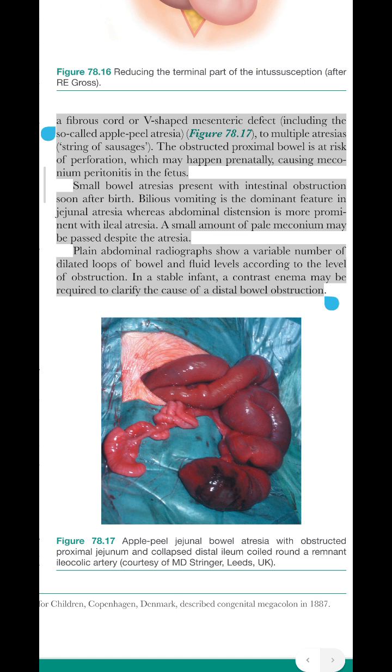Small bowel atresias present with intestinal obstruction soon after birth. Bilious vomiting is the dominant feature in jejunal atresia, whereas abdominal distension is more prominent with ileal atresia. A small amount of pale meconium may be passed despite the atresia. Plain abdominal radiographs show a variable number of dilated loops of bowel and fluid levels according to the level of obstruction. In a stable infant, a contrast enema may be required to clarify the cause of a distal bowel obstruction.